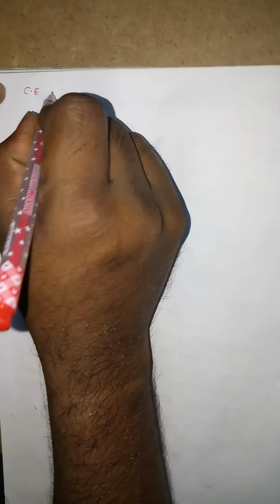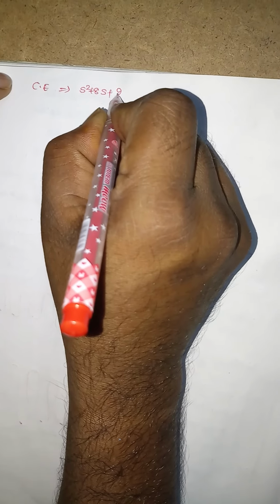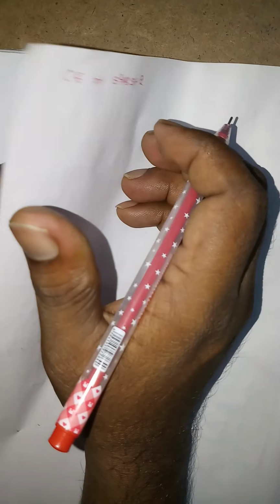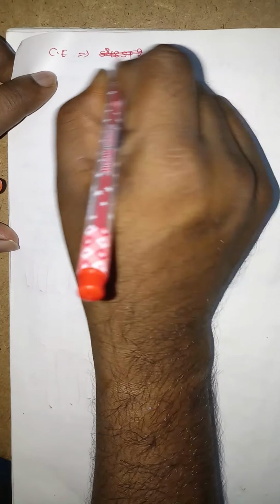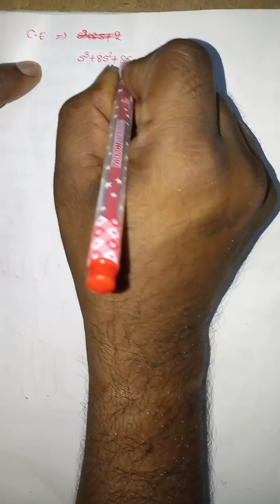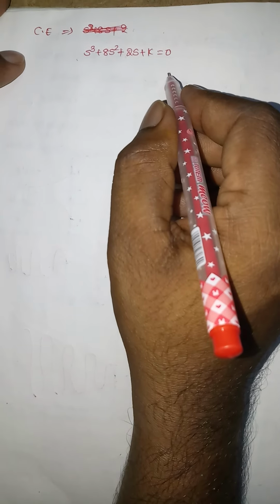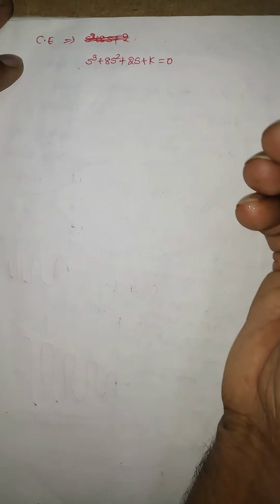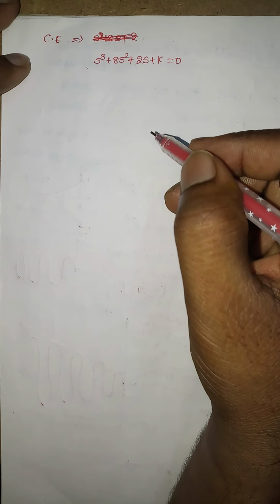Suppose the characteristic equation is s cube plus 8s square plus 2s plus k equals 0. This is the characteristic equation, or the denominator of the output response.